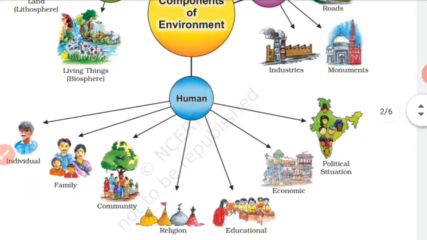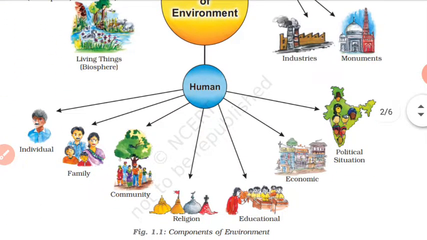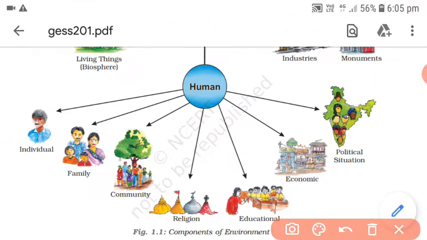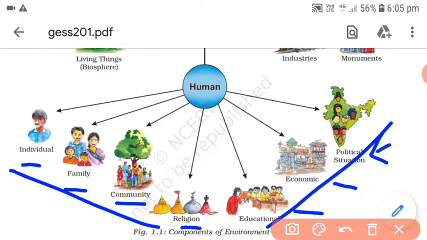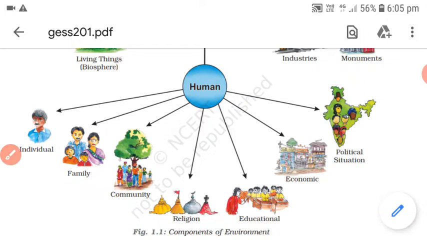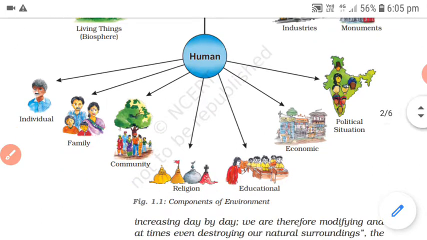Next, that is human. Human itself is a creation of nature, as you know, but still human has a number of things that you can see: as an individual there is a human. Then it has a family, community, religion, education, economy and even politics. So ultimately these are the things which you cannot see or touch, but they are present in our lives. इन सब का भी कहीं ना कहीं हमारी ज़िंदगी में presence तो है ही. So these are the things which are also created by men. So a number of things you can come to know.